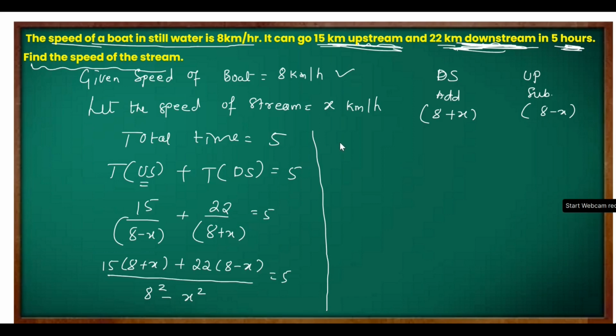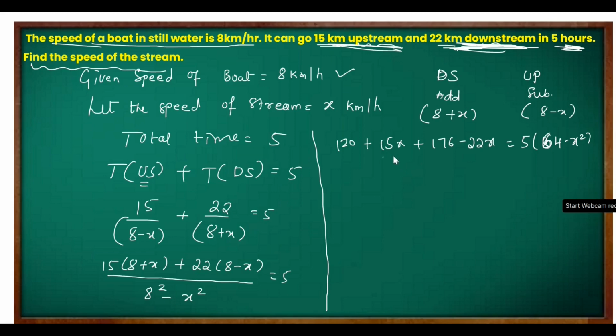So let's take this now. 15 into 8, I am going to multiply, 120, plus 15x, plus 22 into 8. 20 into 8 is 160, 2 into 8 is 16, so it must be 176. Then minus 22x is equal to 5 into 8 square, which is 64, so 5 into 64 minus x square.